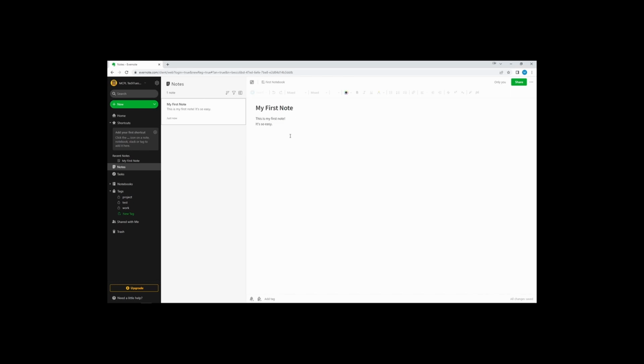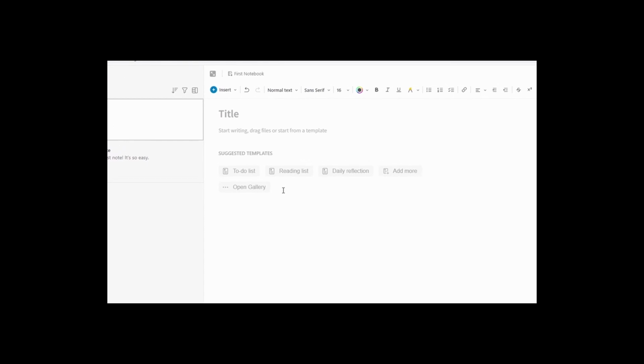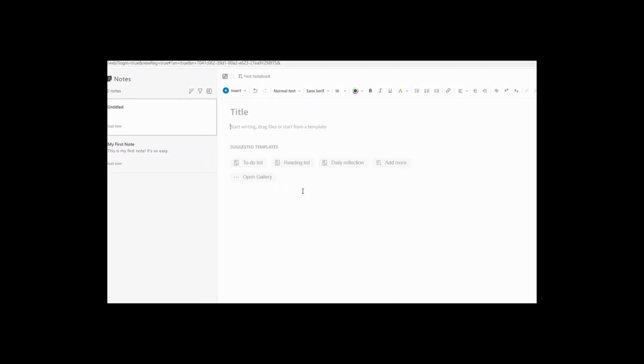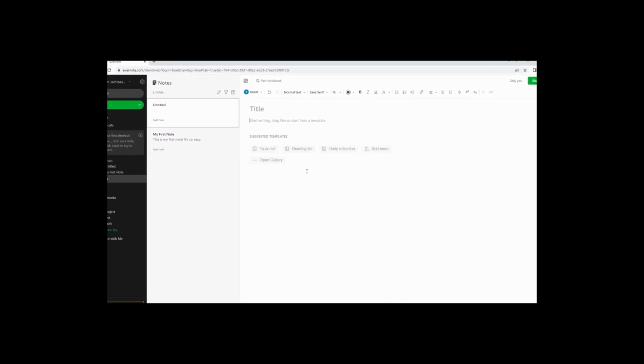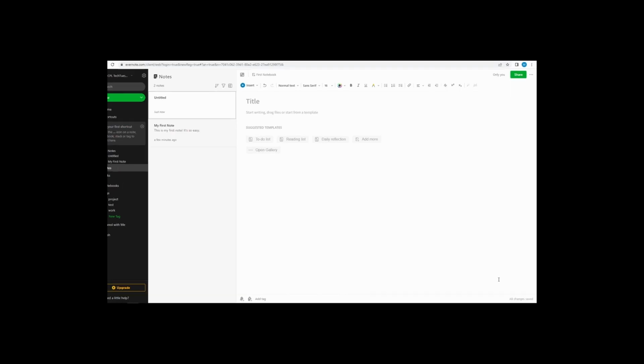At any point, you can create a new note by doing the same thing as before, clicking New Note. They have some handy templates to choose from, like a to-do list, so be sure to go through those, as they may already have exactly what you're needing and it may make it look a little more organized. As you type, it will sync automatically, so you don't have to worry about saving manually periodically.